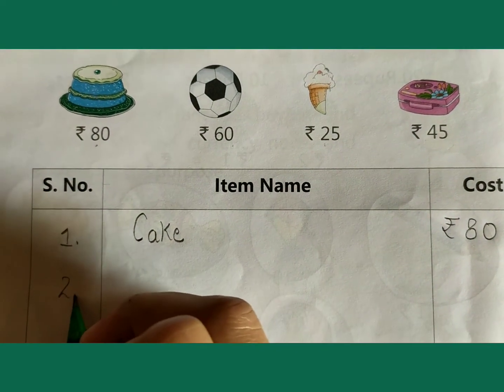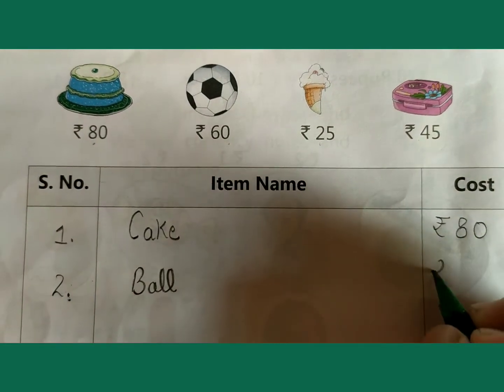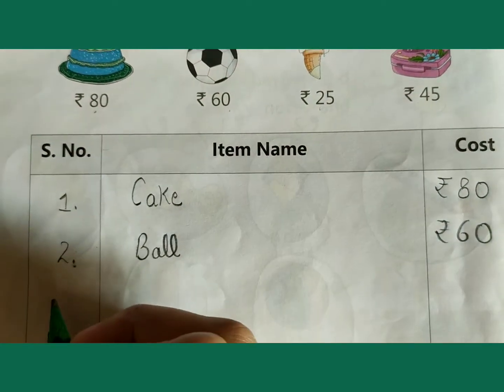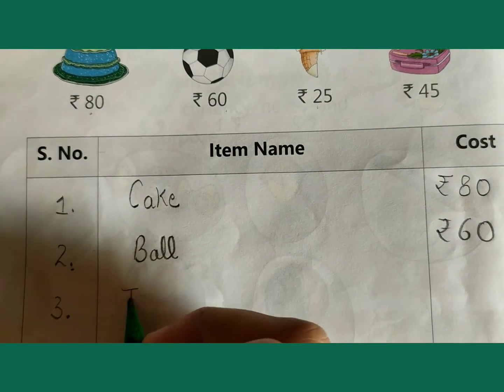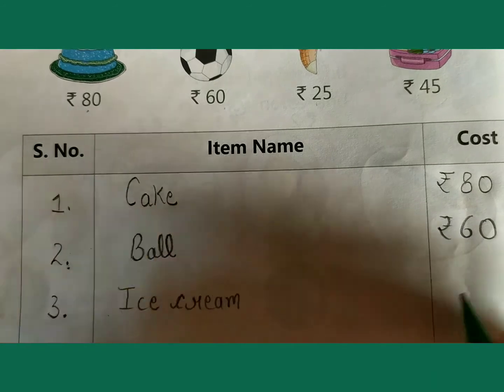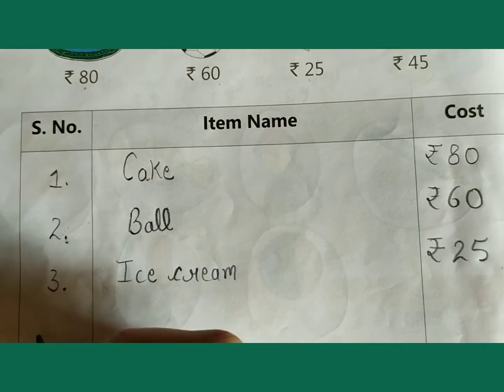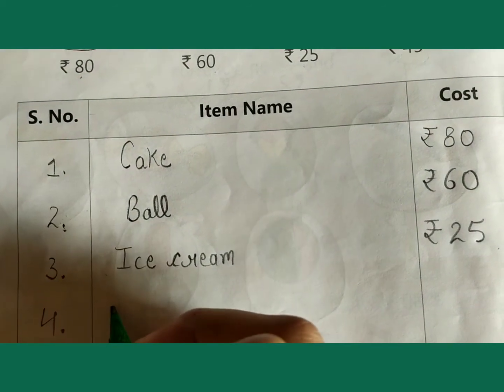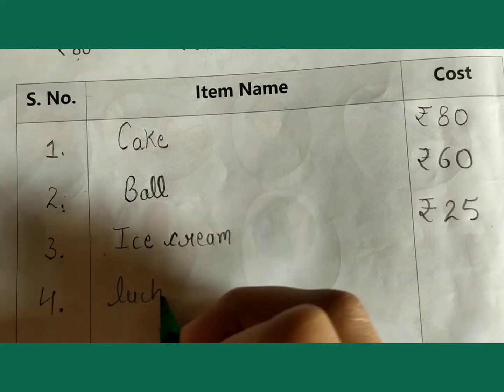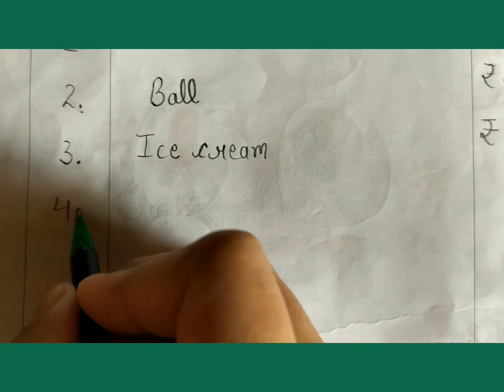Next item is ball. The cost of ball is rupees 60. Next is ice cream. The cost of ice cream is rupees 25. Next is lunch box.